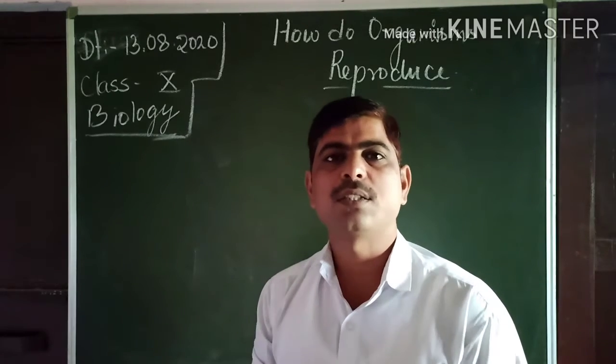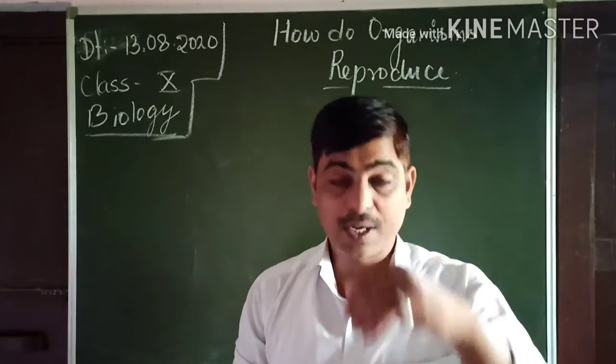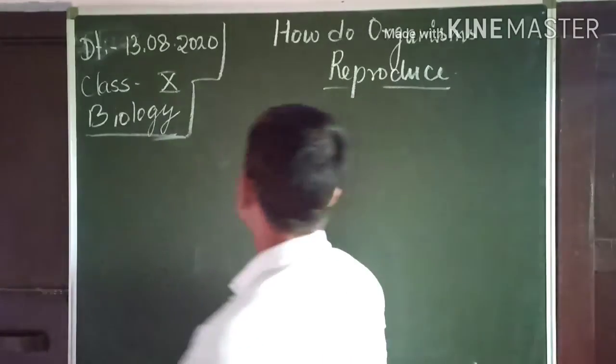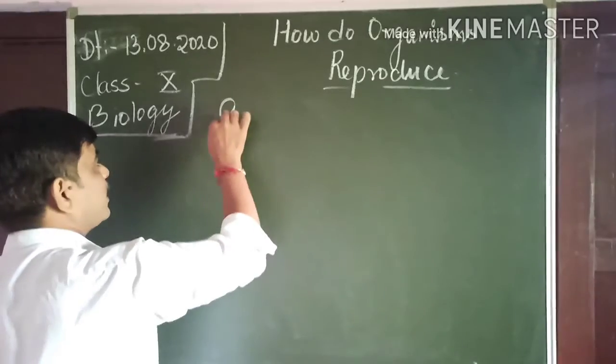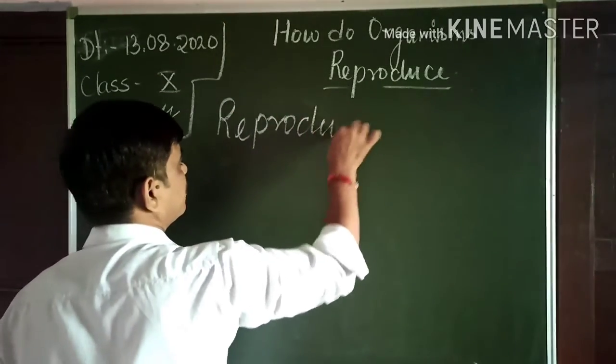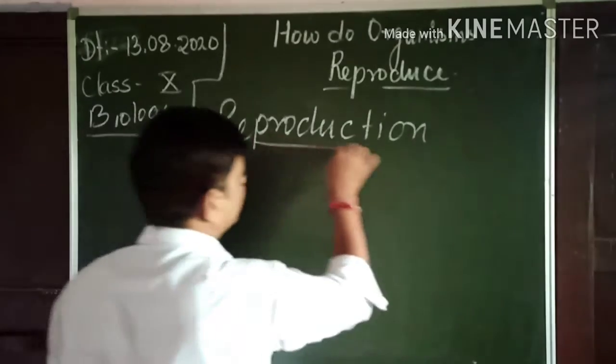Means they are necessary for the survival of living beings, whether they are plants or animals. The process by which organisms reproduce, which we have to study today, is reproduction.